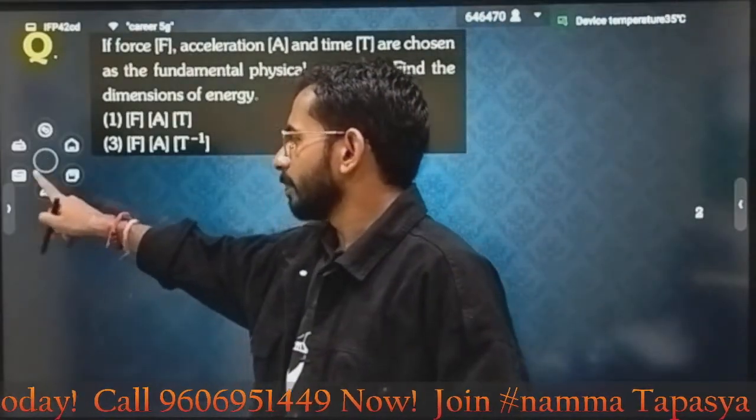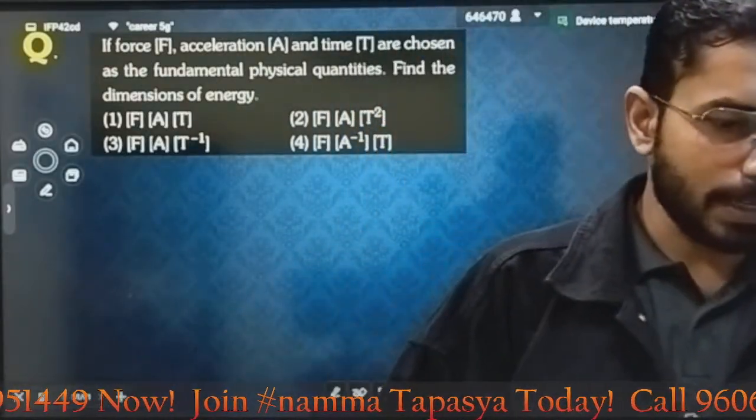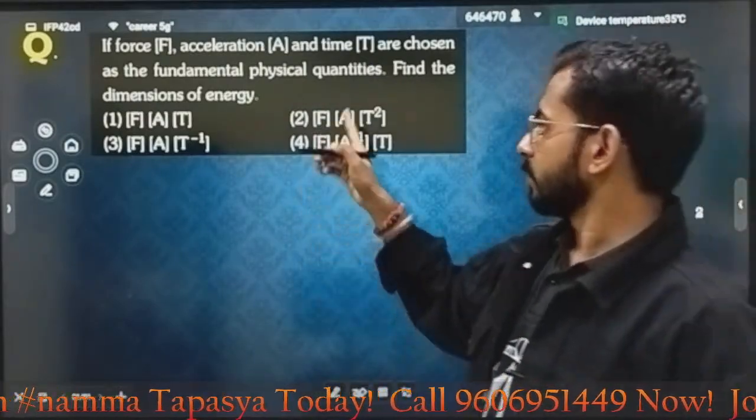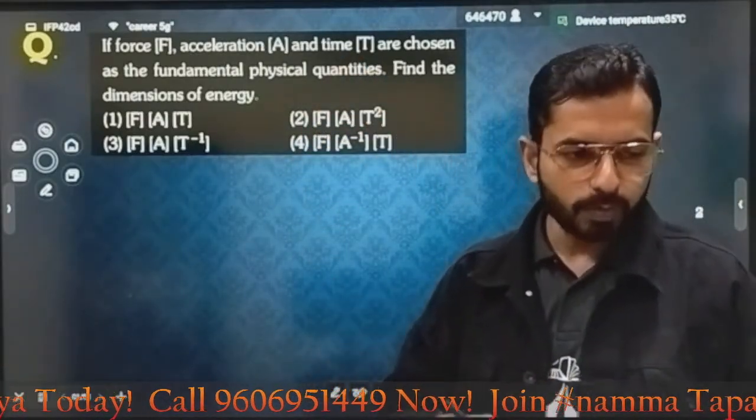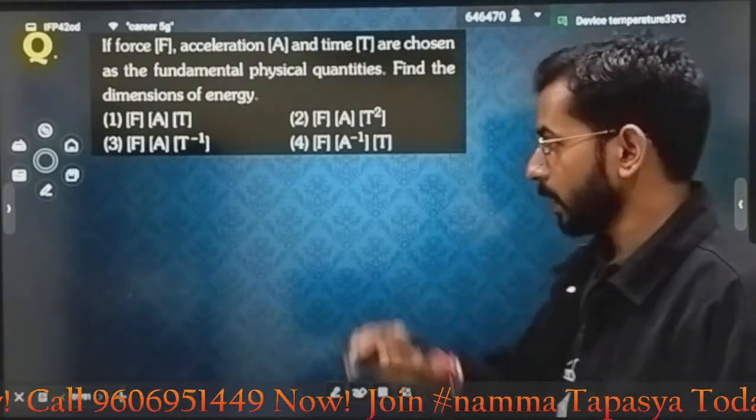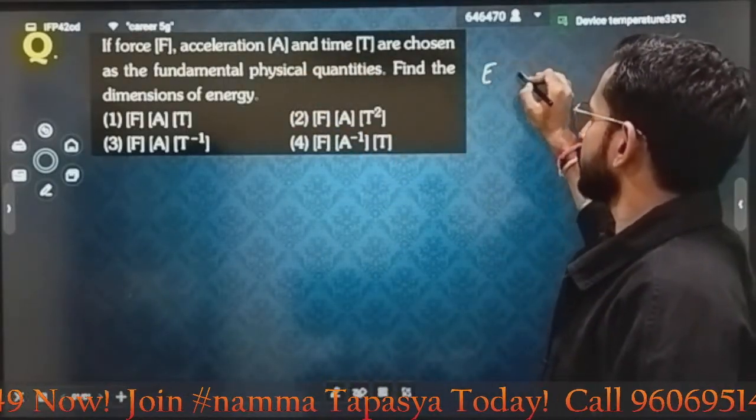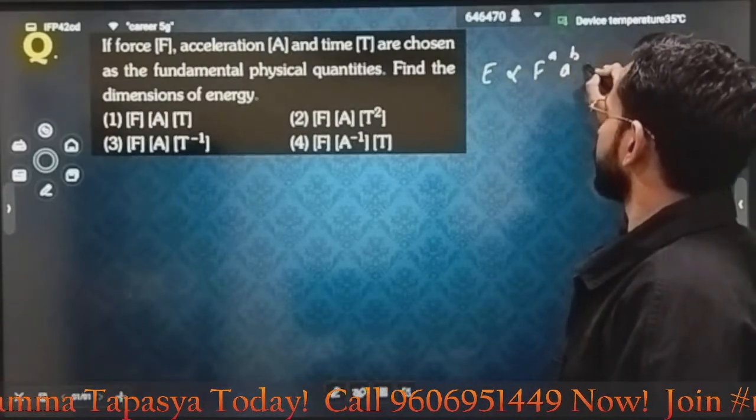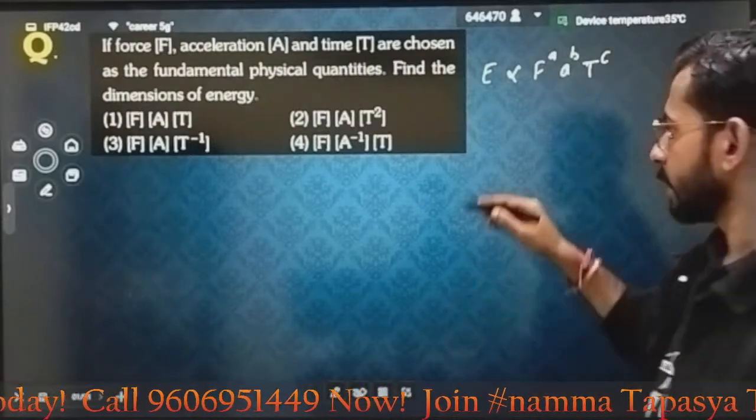This is a very standard question, a class example. The same question was in the class also. You have to relate the dimension of energy with force, acceleration and time. I am again explaining the complete process, please listen. In this kind of question, we always write it this way: energy is directly proportional to force power a, acceleration power b, and time power c. Correct? Now I will write both the sides.